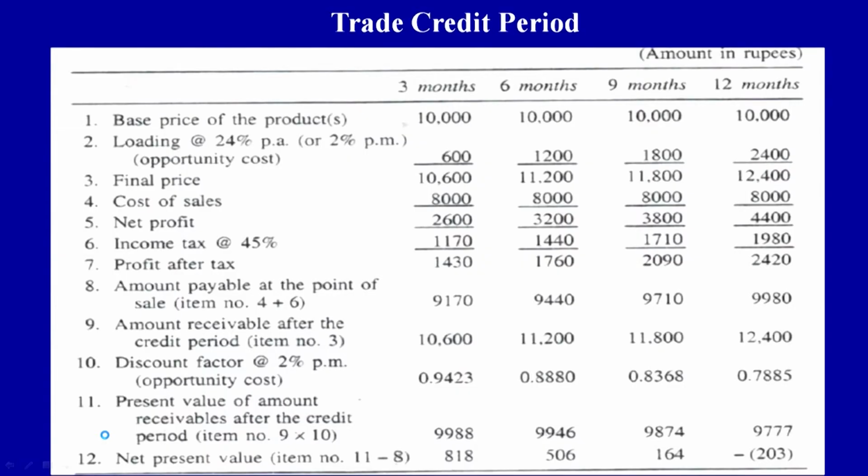Now, after 3 months, or 6 months, or 9 months, or 12 months, he will receive the credit sales amount, the total amount, right. That is the cost plus profit plus loading factor. So he will receive in the first case 10,600 which is the final price, in the second case 11,200, in the third case 11,800, and in the fourth case 12,400, which is the final price inclusive of all the inputs including profit.